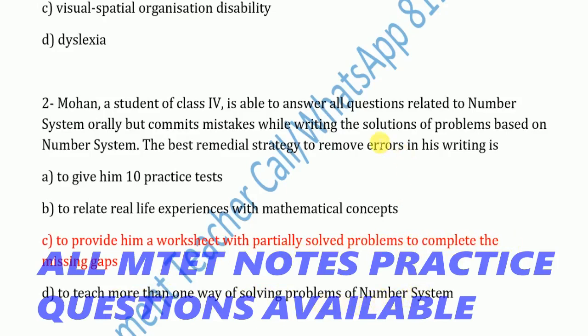Listen, here the problem is writing. The option of real life experience is absolutely correct in general, but here it is not correct, because the problem here is a writing issue. So if we want to solve a writing issue, we have to practice with writing. We have to practice by solving some writing problems. So option number 3 will be the right and correct answer.